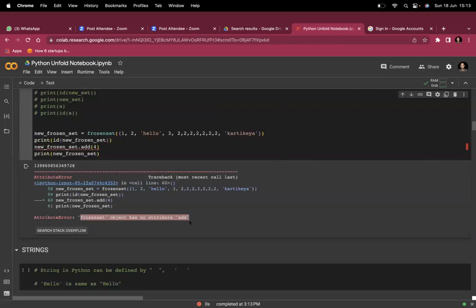This means a frozen set does not support any attribute like add. It is immutable. Once it is initialized, it will not change, because you can't make changes. You can't delete this through calling or invoking any function. This is where frozen sets come into the picture.